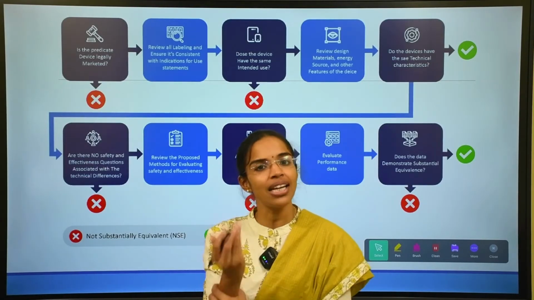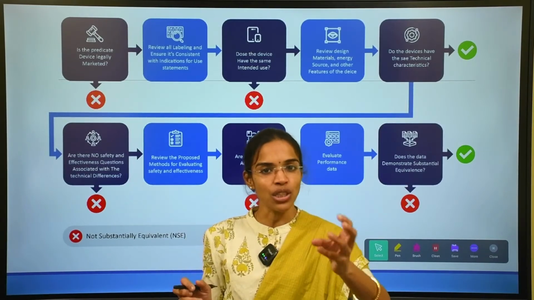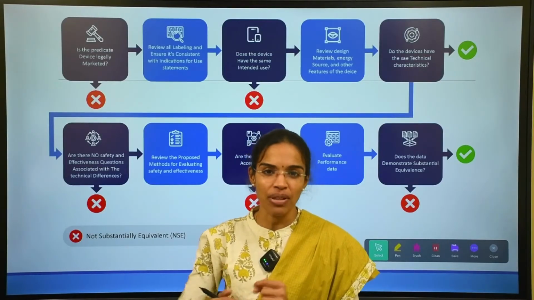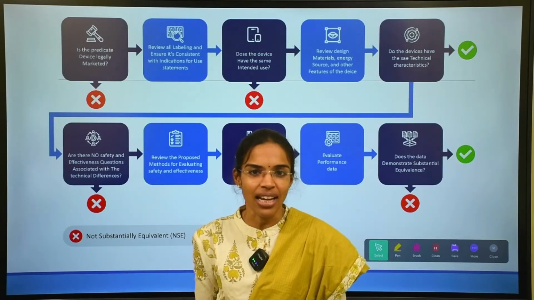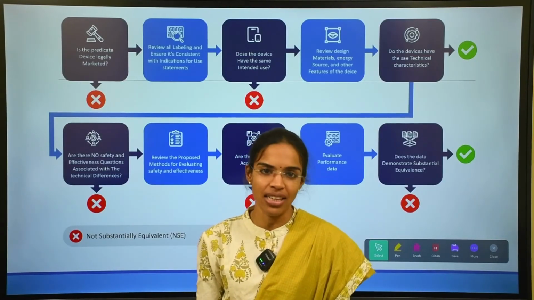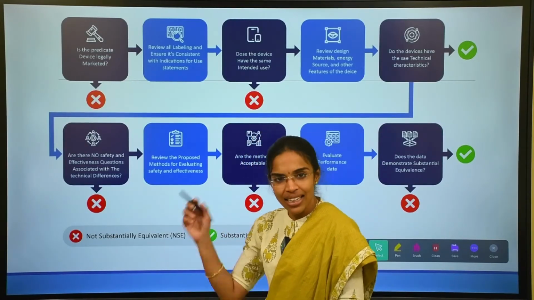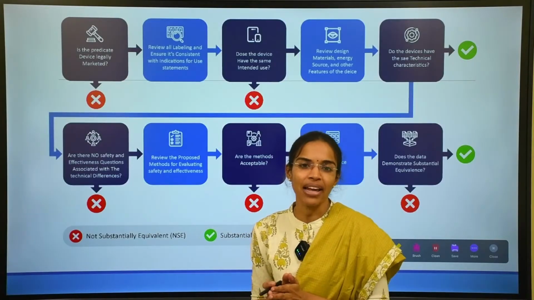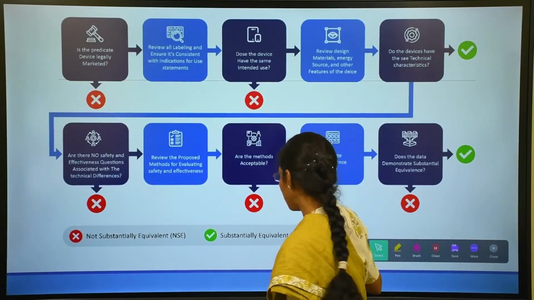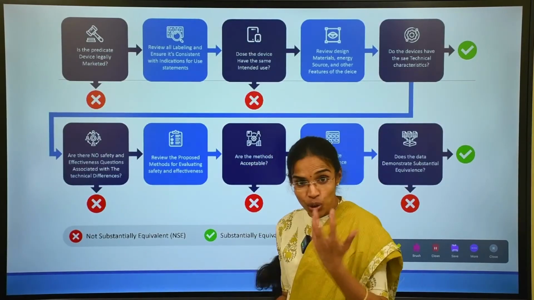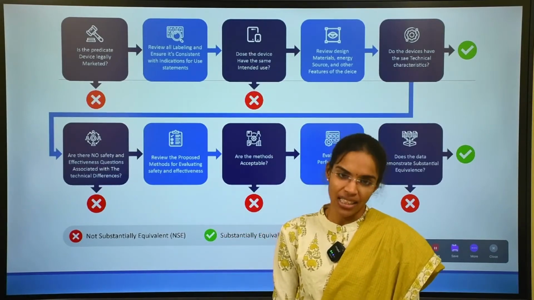So whenever a new device is manufactured, the features of this device have to be compared with those of the predicate device. If both are comparable in certain parameters, then the new device can be called substantially equivalent to the predicate device.